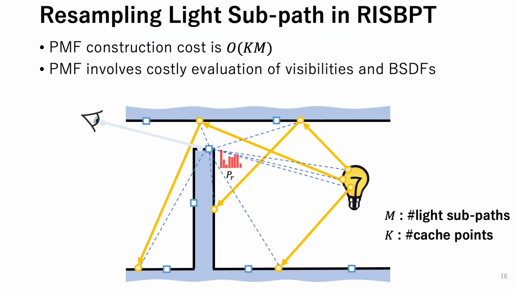The computational cost to construct PMFs at all cache points in the scene is proportional to the product of the number of the cache points, k, and that of the light subpaths, m. The construction of PMF involves costly evaluations of visibilities between the cache points and the light subpath vertices, and evaluations of BSDFs at the light subpath vertices. Therefore, if we want to increase the number of light subpaths, m, without increasing the computational cost, we opt to reduce the number of cache points, k, and to reduce the cost to construct PMF itself.